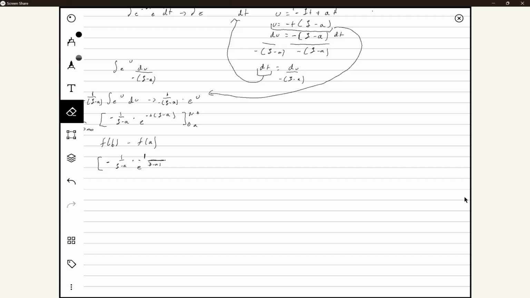That's minusing, but since the original thing was already a minus, negative times negative is always a positive, so this just becomes a plus. Plus 1 over s minus a times 1 over e. Since t is equal to 0 in this case, this will just become 0.